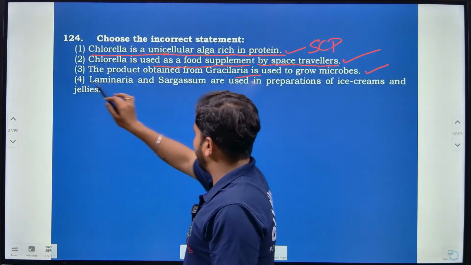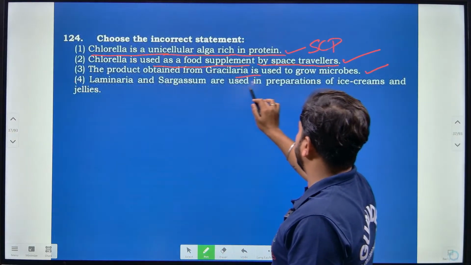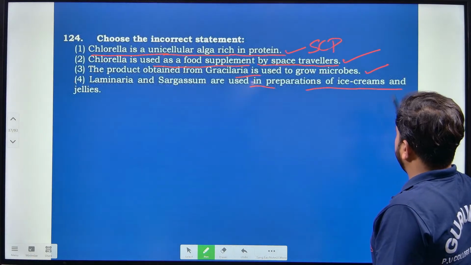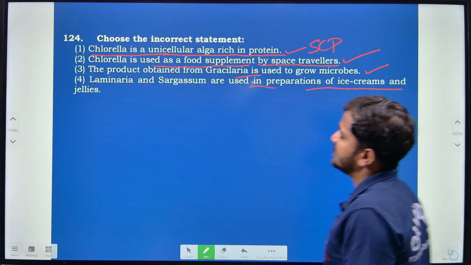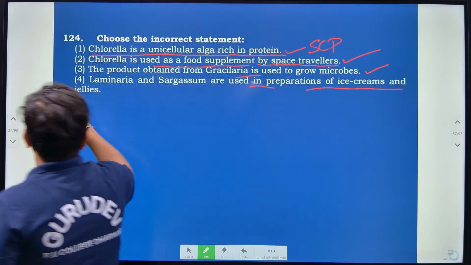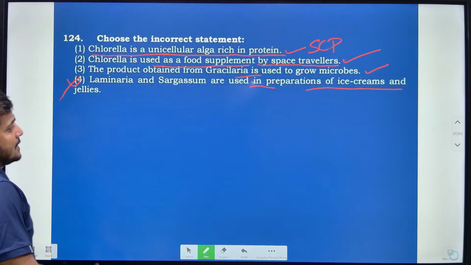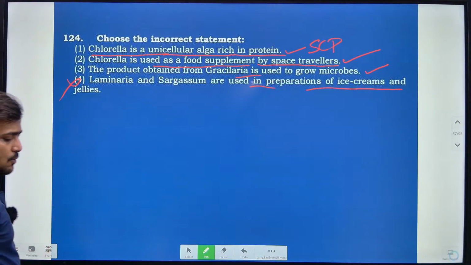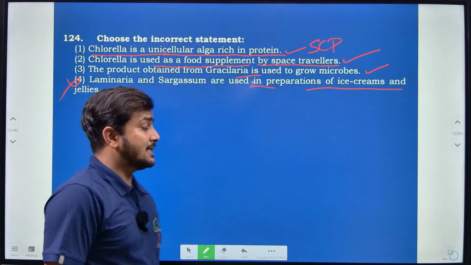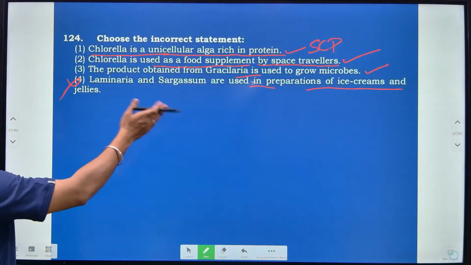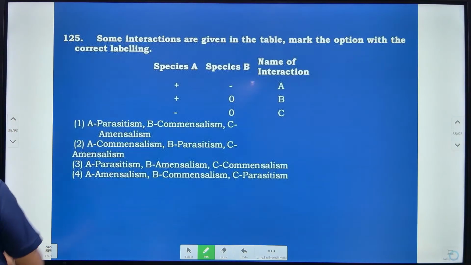Then Laminaria and Sargassum are used in the preparation of ice creams and jellies. No, this is actually incorrect for Laminaria and Sargassum. It is actually Gelidium, mainly a Rhodophyceae member algae, that is used for the preparation of ice creams and jellies.